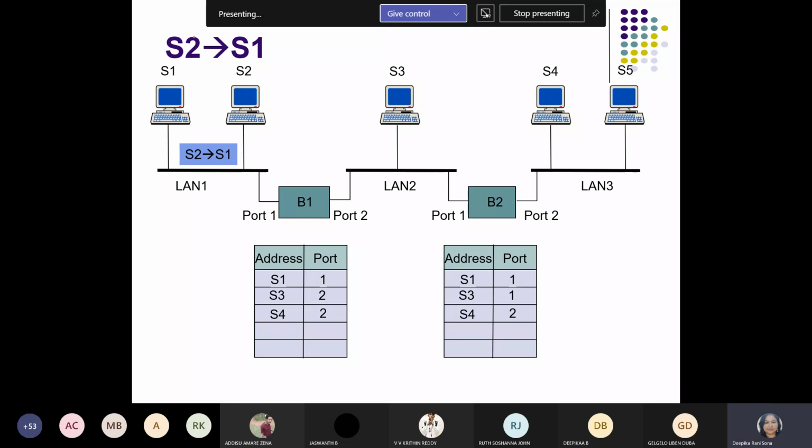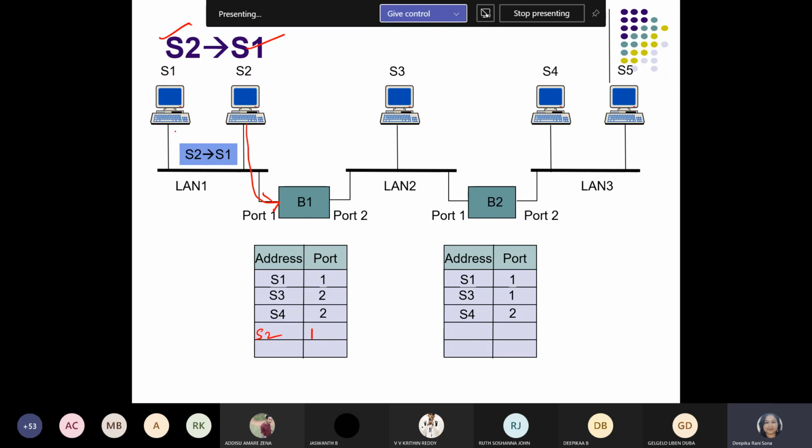Next one is S2 to S1. For this case, station S2 wants to communicate with S1. Now which one is the source station? S2 is the source, S1 is the destination. Let's have a look. Here S2 is approaching B1 through port 1.